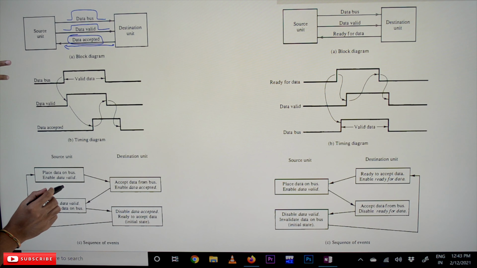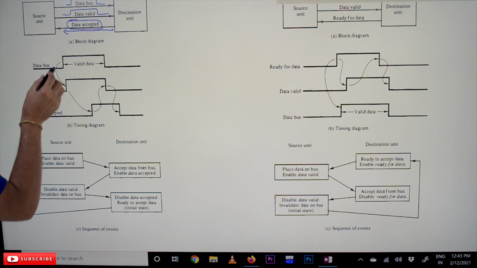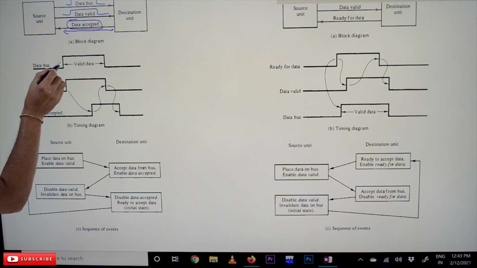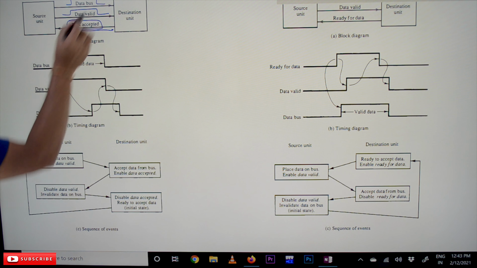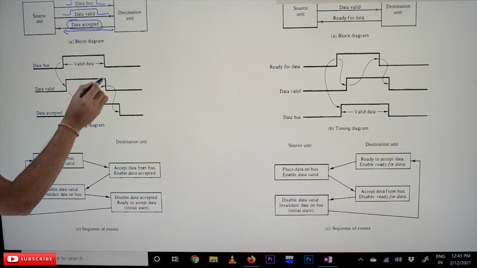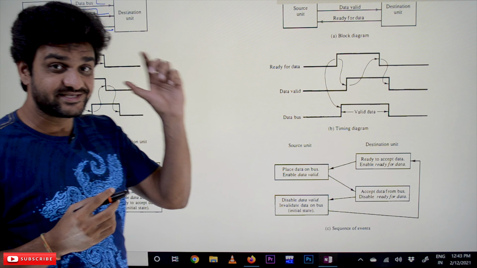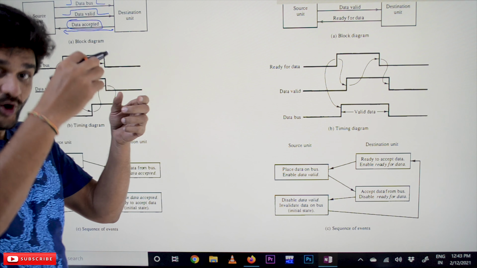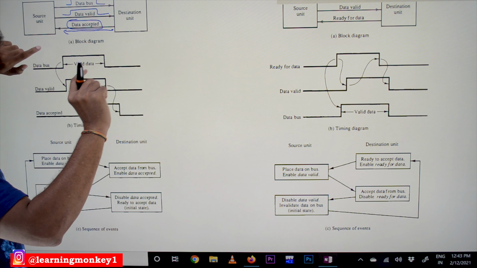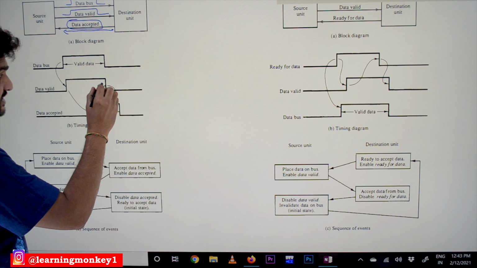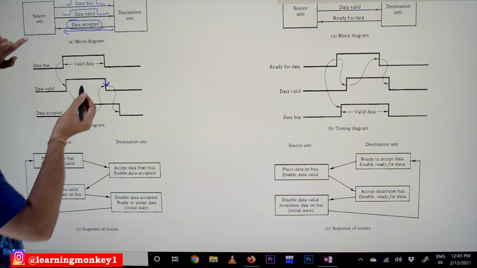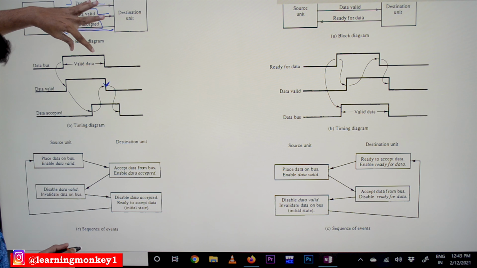timing diagram. So this is the timing diagram. Valid data is transferred on the data bus. The valid data has started, and at the same time the data valid control signal will get generated. By seeing the falling edge of this, the destination will consider that this is the point from where the data has to be considered. On the data bus the data will continuously flow, but whenever the destination finds the falling edge of the data valid signal, only then will the data get transferred into the registers of the destination.